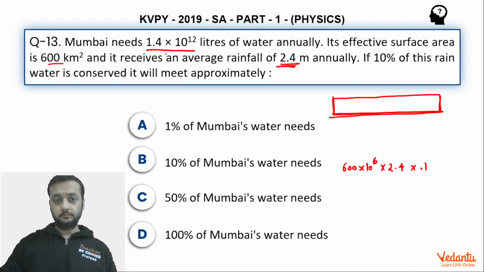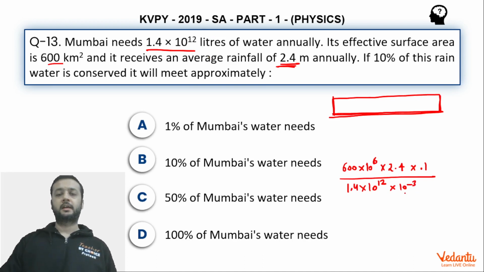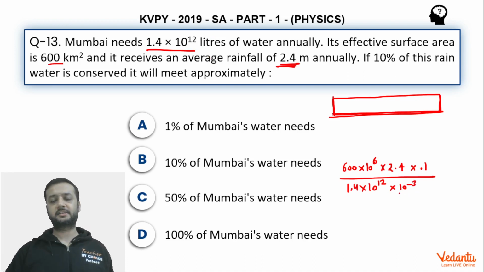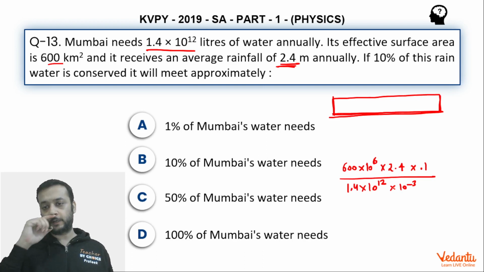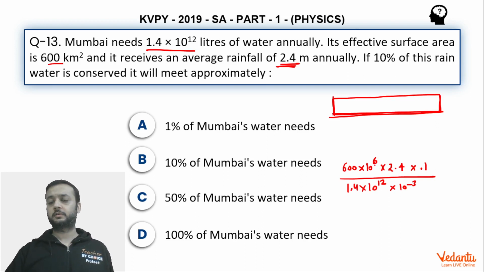Okay, and we divide this by the required value, which is 1.4 into 10 to the power 12 liters. If we convert this into meter cube, we have to multiply this by 10 to the power minus 3, because 1000 liters is 1 meter cube. Now if you solve this, let us see what we are going to get. 10 to the power 6, 7, 8.